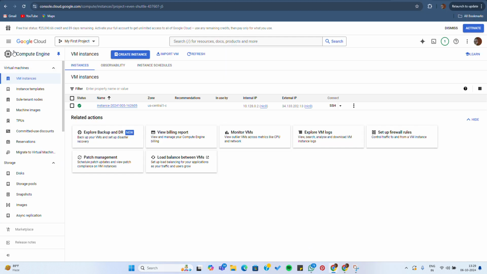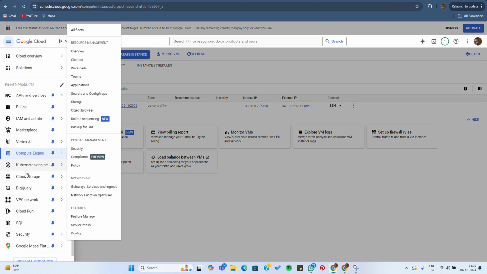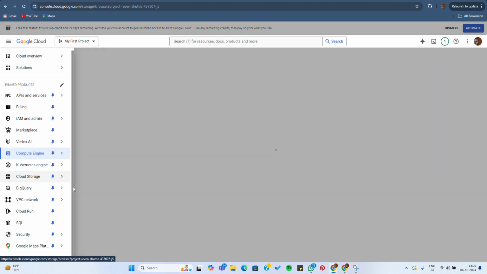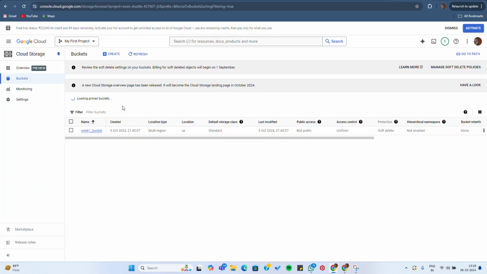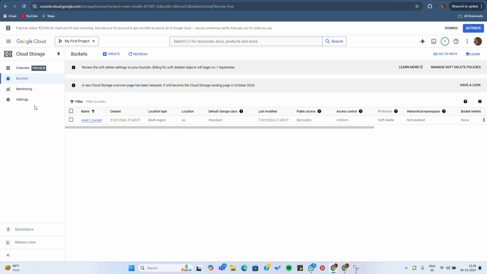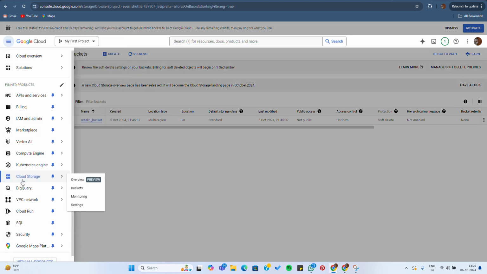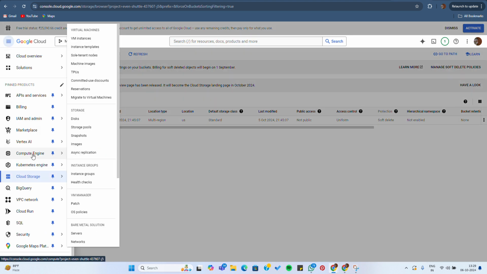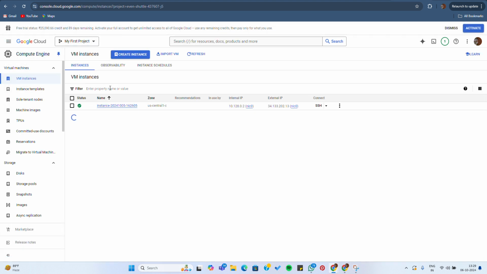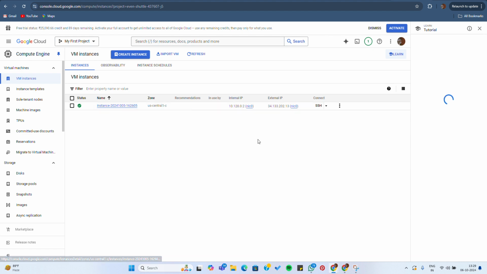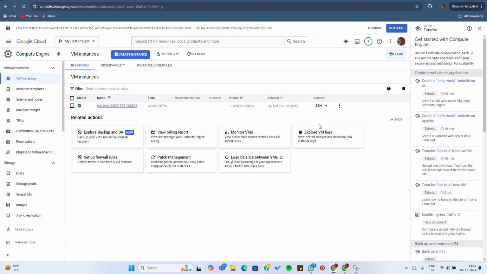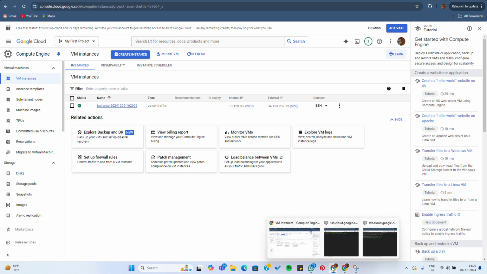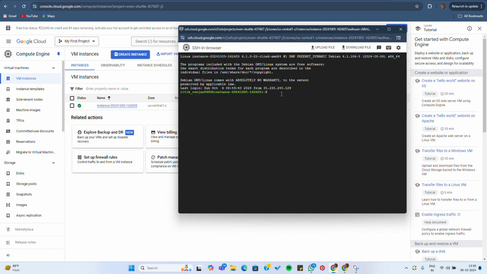So I have created a bucket over here. I have created the week 1 bucket, and for the virtual machine, I have created one instance over here. So I will run the virtual machine.